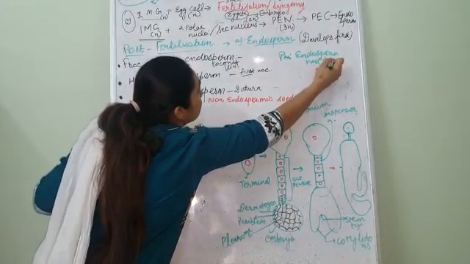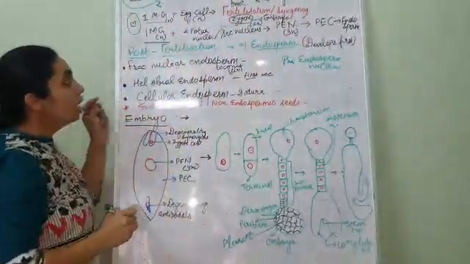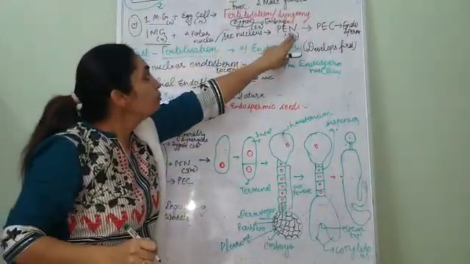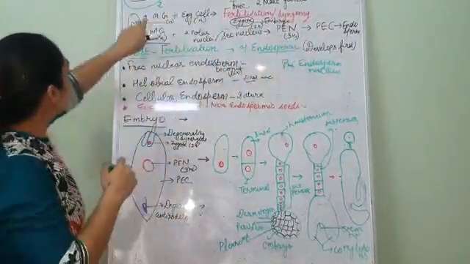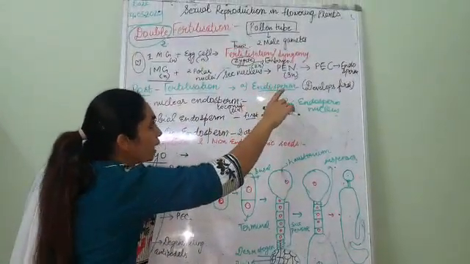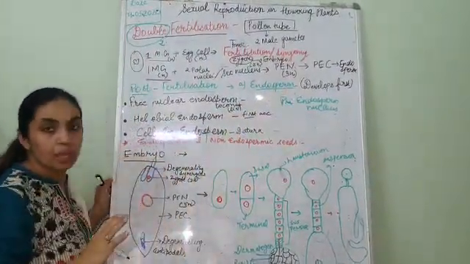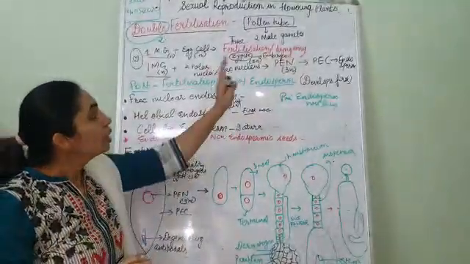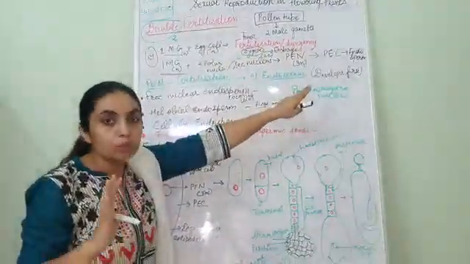Now the primary endosperm nucleus is surrounded by this central cell. This is known as the primary endosperm cell. And finally, the endosperm is going to form.